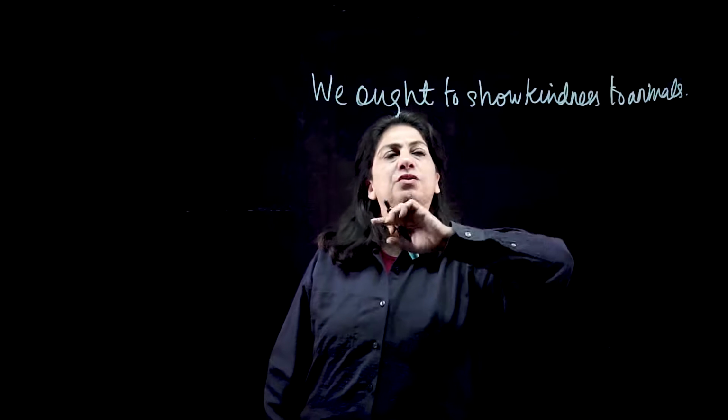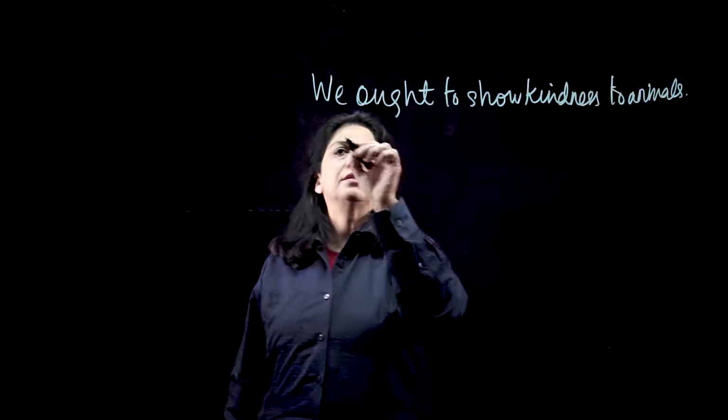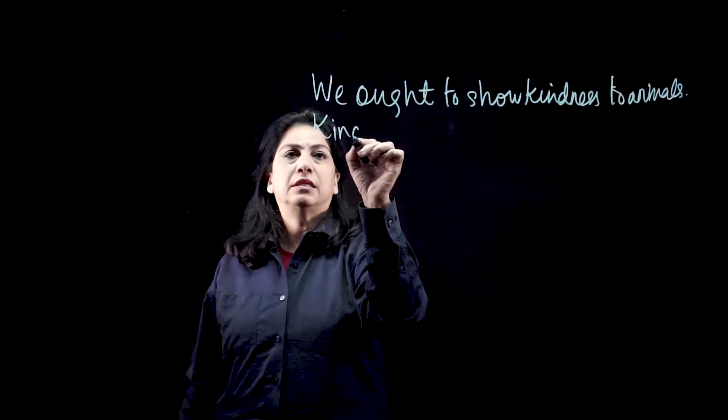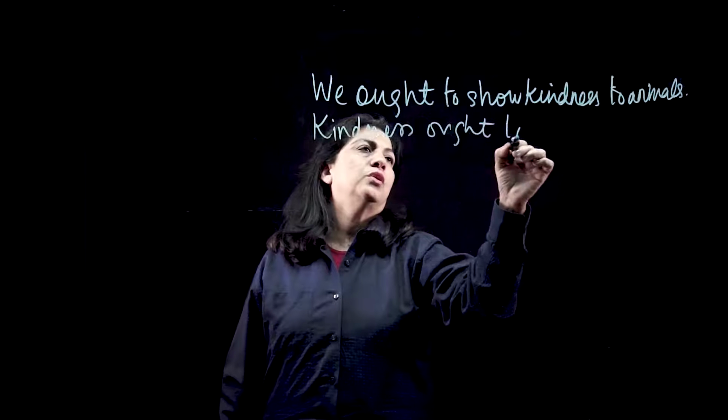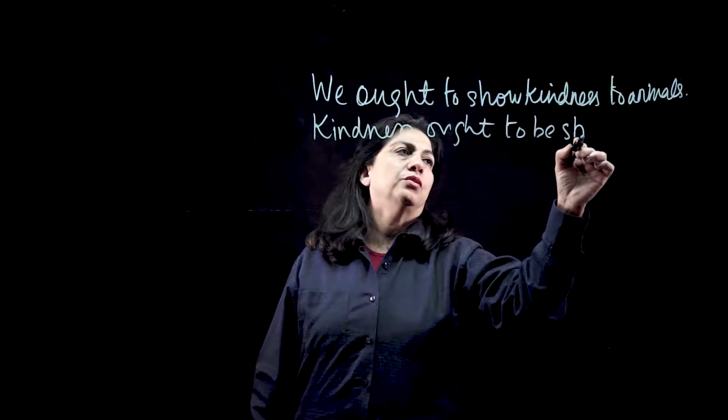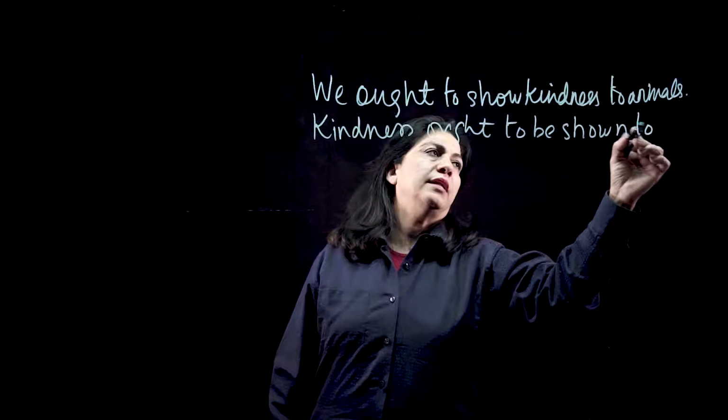Then how do we change it to a passive voice? We start with kindness: kindness ought to be shown to animals.